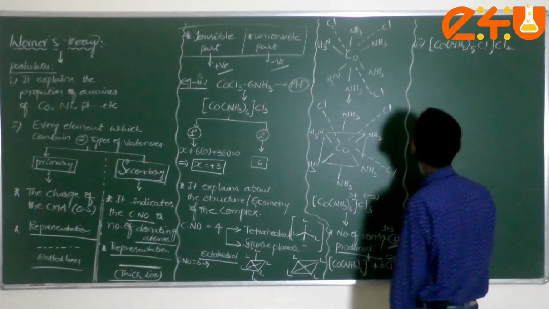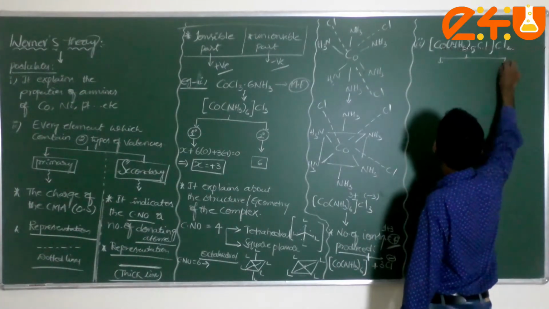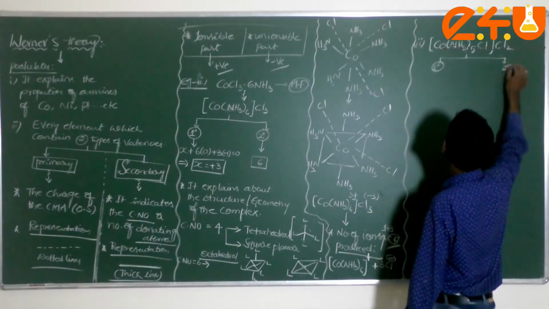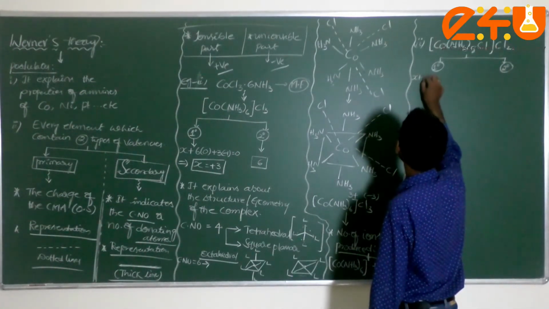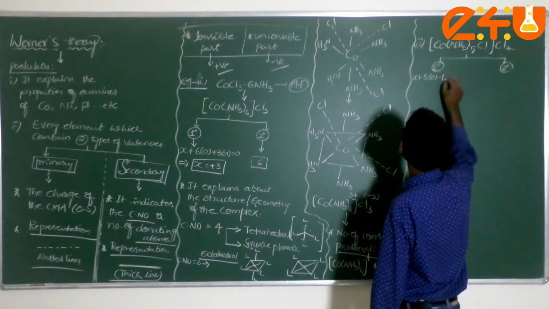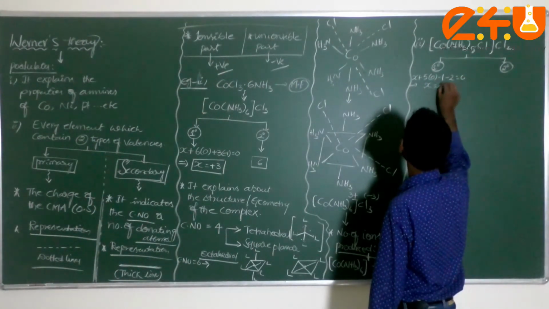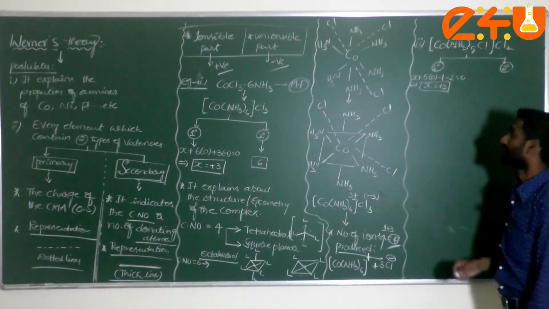Now first of all, what are the primary and secondary valences? Calculating the primary valency, the oxidation state: x plus 5 into 0 minus 1 minus 2 is equal to 0, which implies x is equal to +3. Am I correct or not?